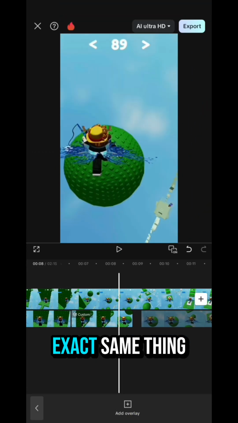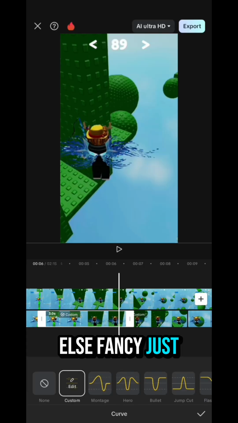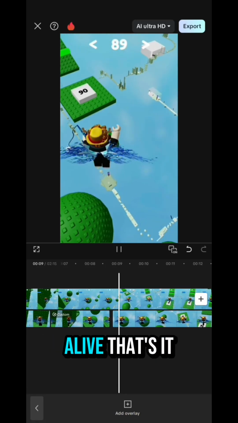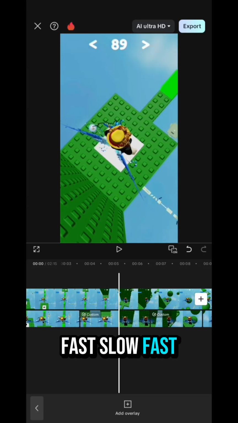Alright, now do the exact same thing for the other clips. Just repeat it. Same process, same curve, nothing else fancy. Just keep that chaotic rhythm going, fast, slow, till the whole thing feels alive. That's it. Don't overthink it. Alright, now here's the final result. The fast, slow, fast effect in action.